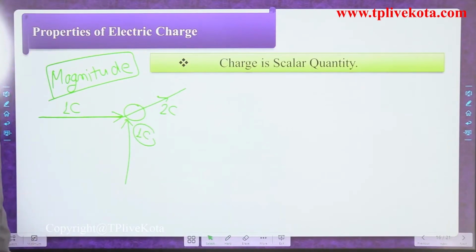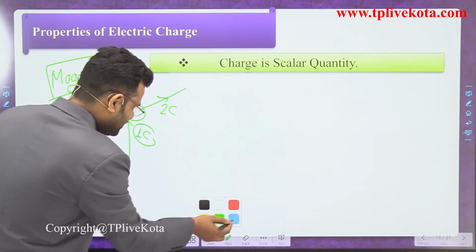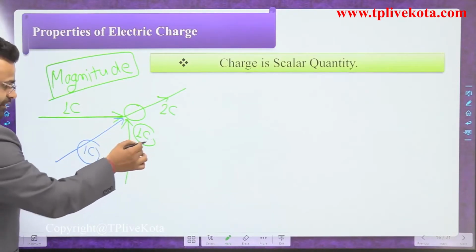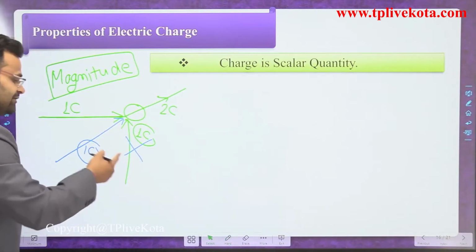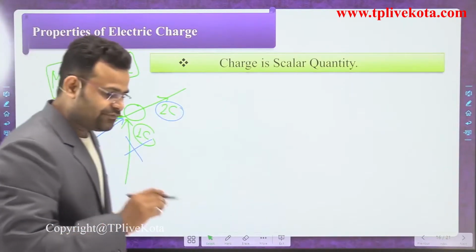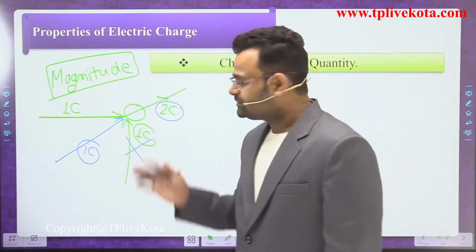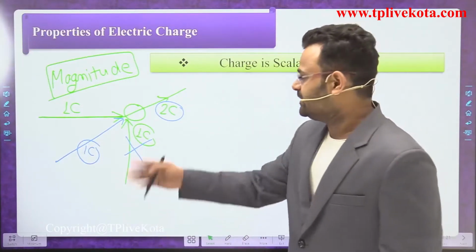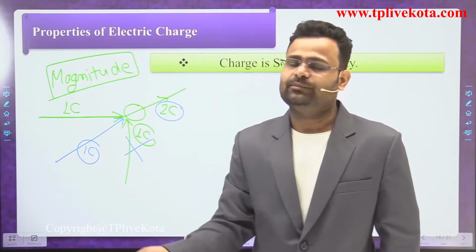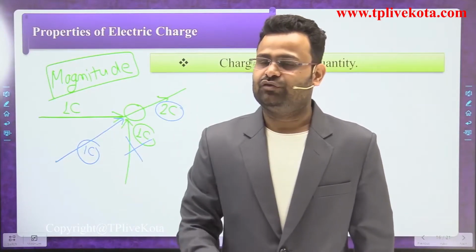If we change the direction and you come from a different direction, the answer is again 2 coulomb. If you change the direction of charges, there is no effect, they will simply be added. If these are opposite charges, they will be subtracted. So it doesn't matter what the direction of the charges is.